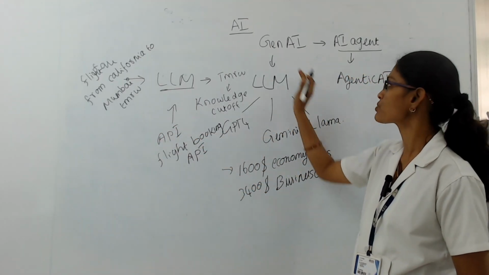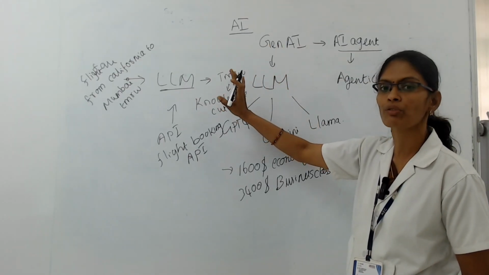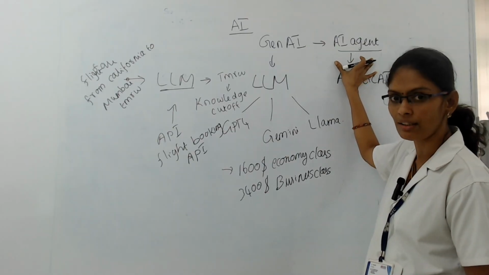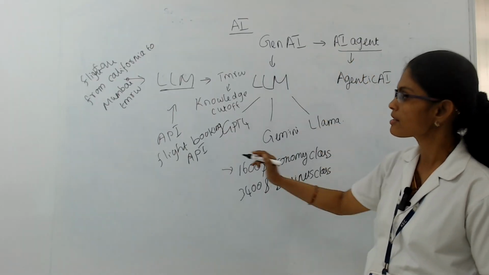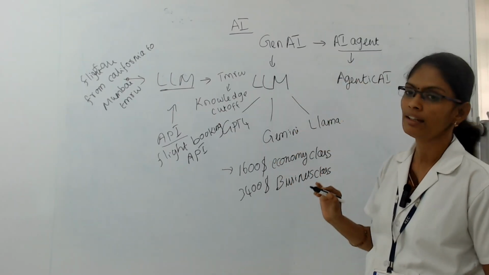So that is the difference. Gen AI has a knowledge cutoff, so it was not able to perform certain actions. But this particular AI agent was able to perform actions with the help of some tools. That is the difference between Gen AI and AI agent.